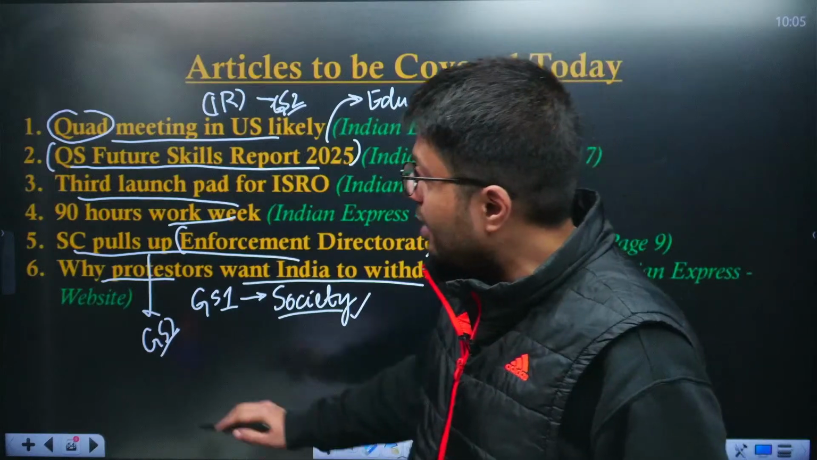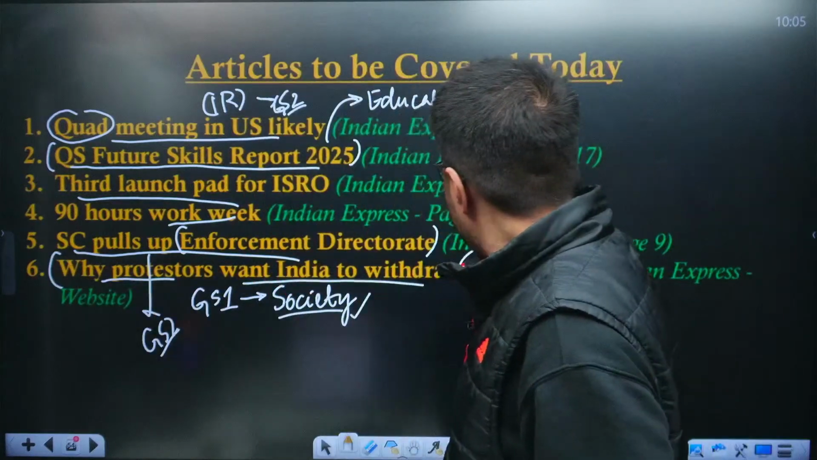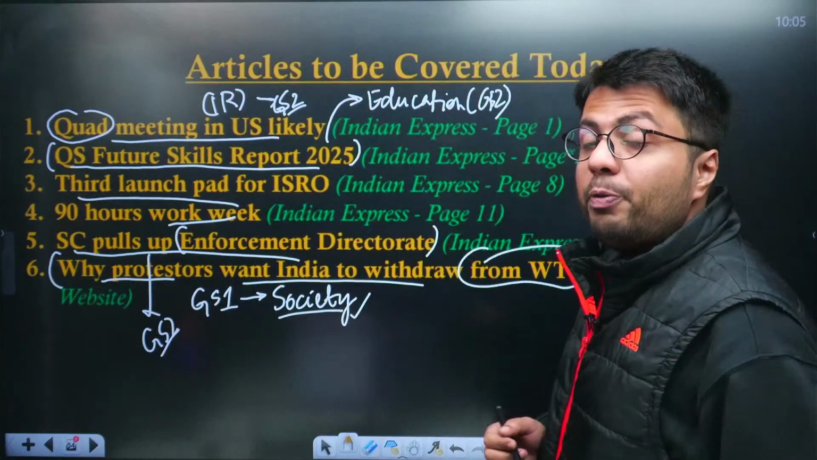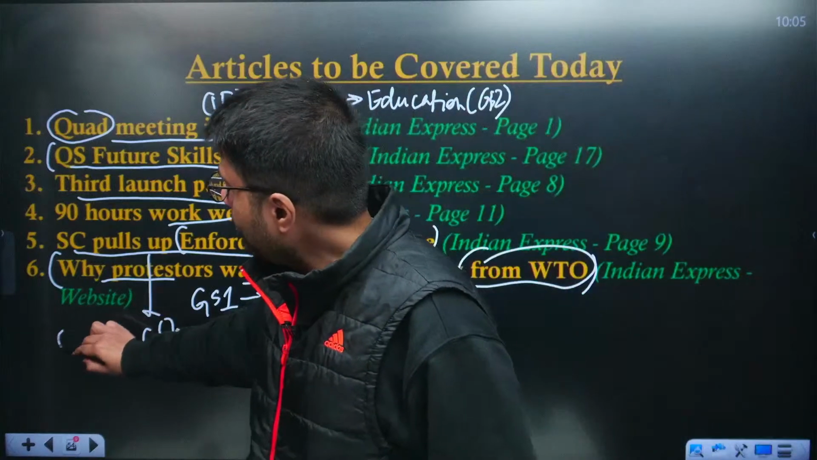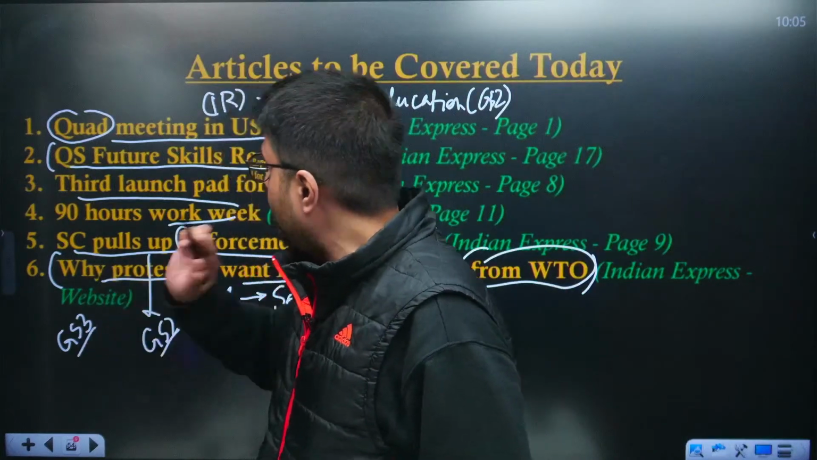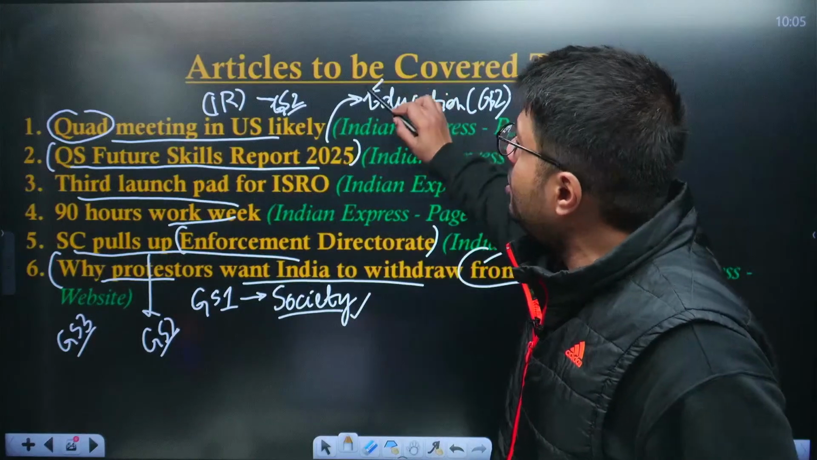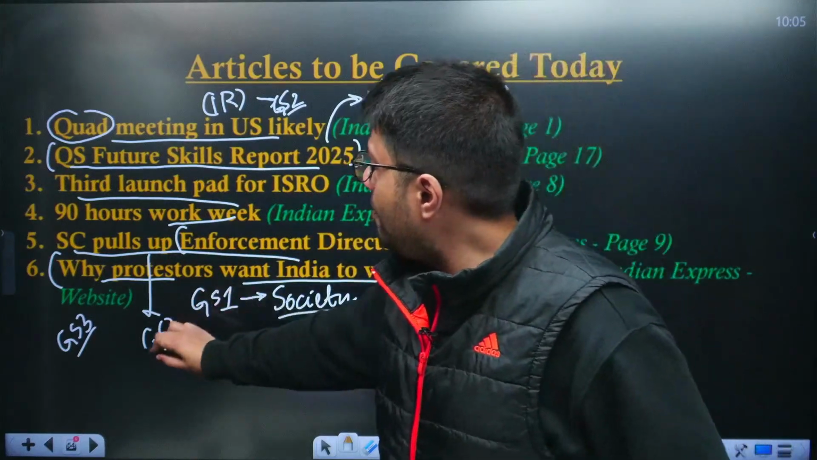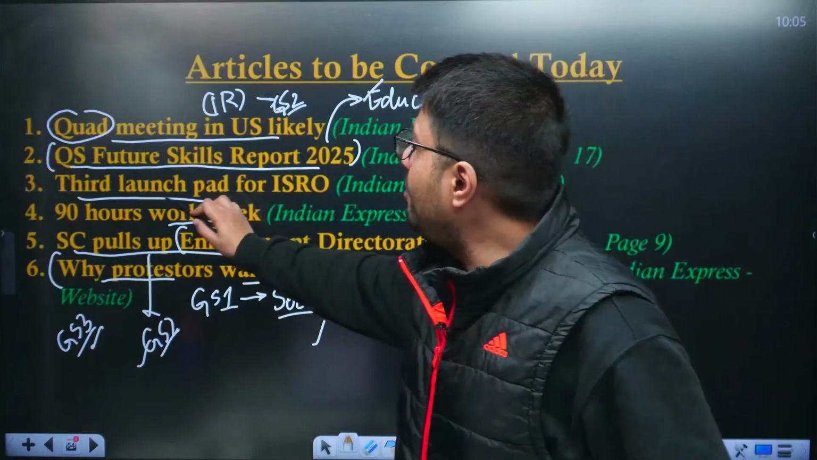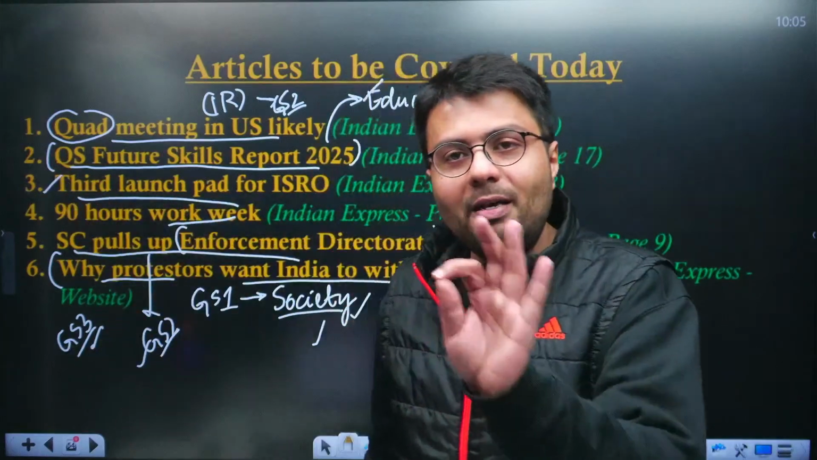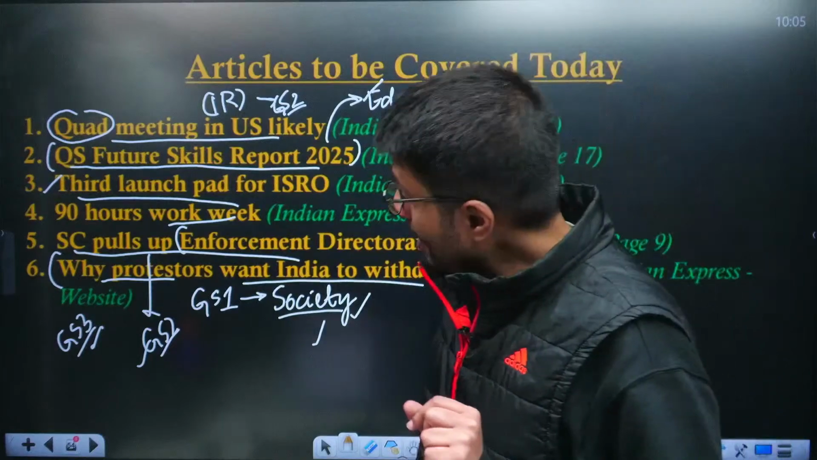Therefore, such an argument, which deals primarily with decisions by the government to provide subsidies to farmers, is important from an economy point of view, hence GS3. Therefore, you can see questions are there from social sector, from society, from economy, from polity, and from science and tech. So this is quite a diverse discussion that we are going to have today.